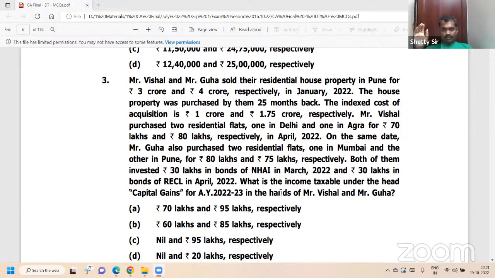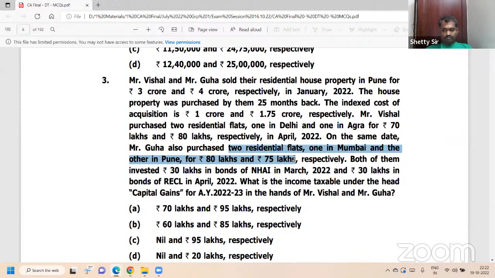Next, right side, read. Both of them invested on the same date. Mr. Guha purchased 2 residential flats, one in Mumbai, the other in Pune, for 80 lakhs and 75 lakhs. Which is beneficial? Minus 80. Next.